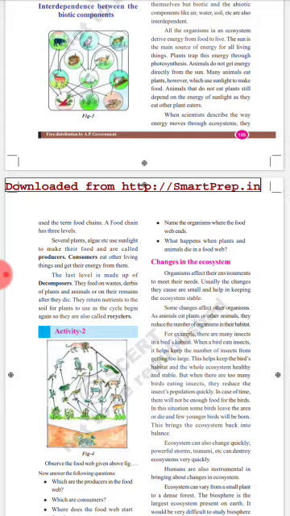See, all the organisms in an ecosystem derive energy from food to live. The sun is the main source of energy for all living things. Plants trap this energy through photosynthesis. Leaves are green in color because of chlorophyll. Animals do not get energy directly from the sun. Many animals eat plants, which use the sunlight to make food. Animals that do not eat plants still depend on the energy of sunlight as they eat other plant eaters. This is the main thing.